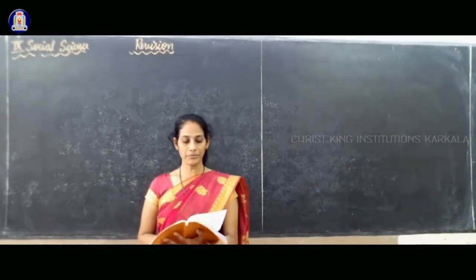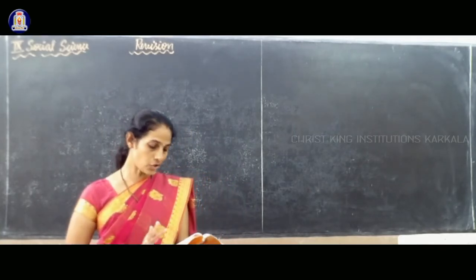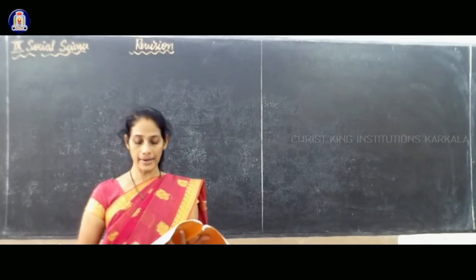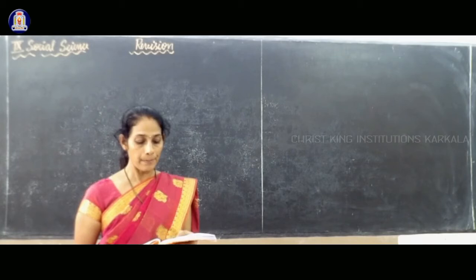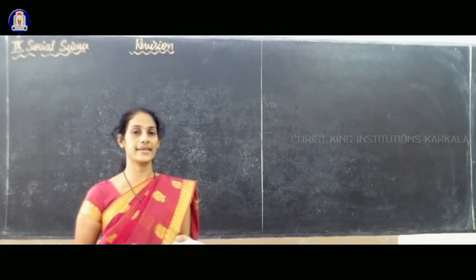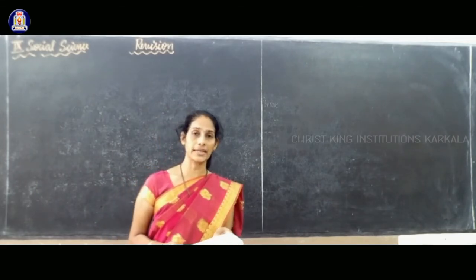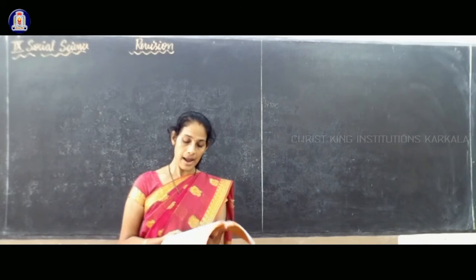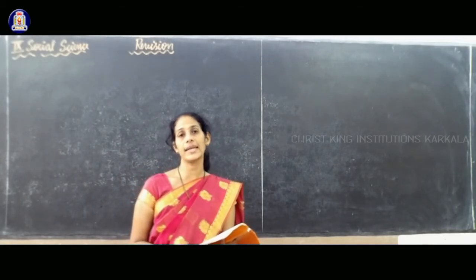Next, chapter 5, land resources of Karnataka. In this lesson also, only the first and second pages, that is 112 and 113, that is land utilization and pattern of land utilization in Karnataka. So that is only what is there for your study. Agriculture onwards is not there for your study.